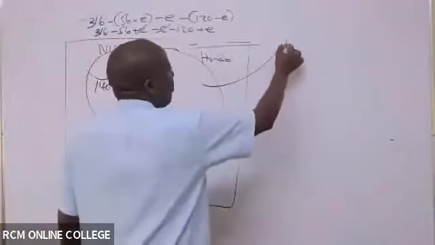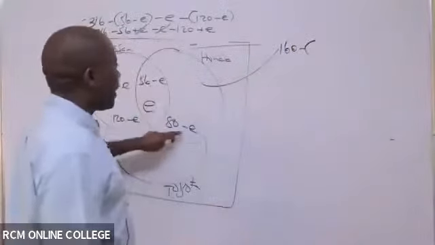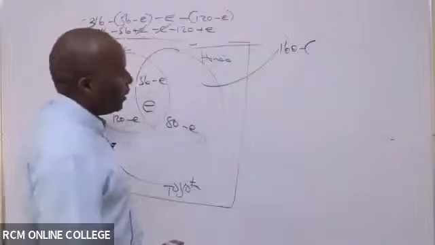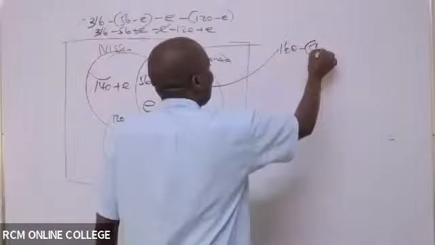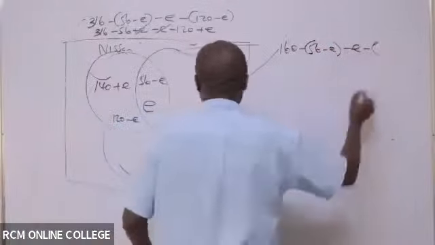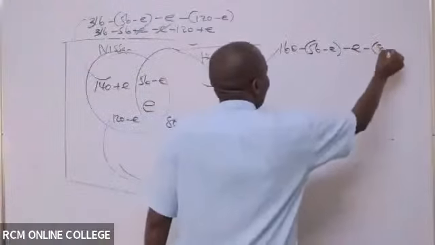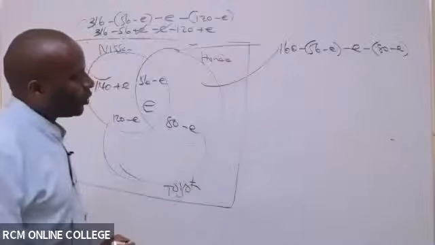So this one here will be 160 minus this minus this, because this is the circle of Honda. So 160 minus this. So we must say 56 minus E minus this one, E, minus, open brackets here for 80 minus E, like that.